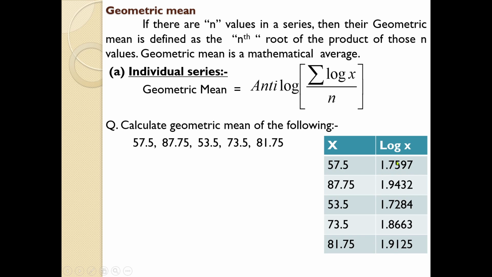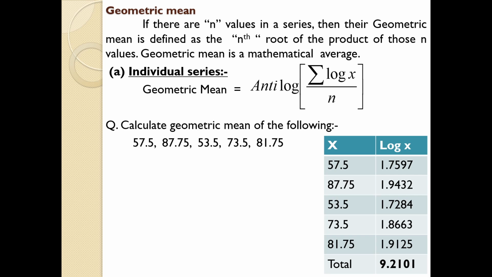Likewise, the log of each individual value is found. The question is the anti-log of sigma log x. Sigma means total of anything. Sigma log x means total of log x. So we have already found log x. So you need to find the total of log x.